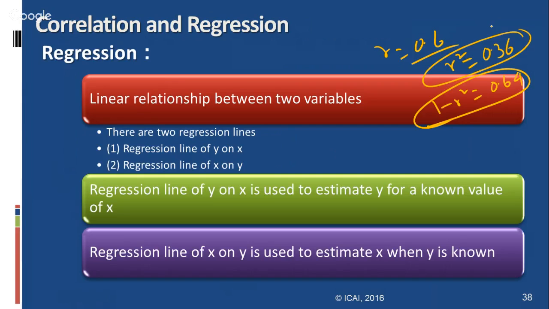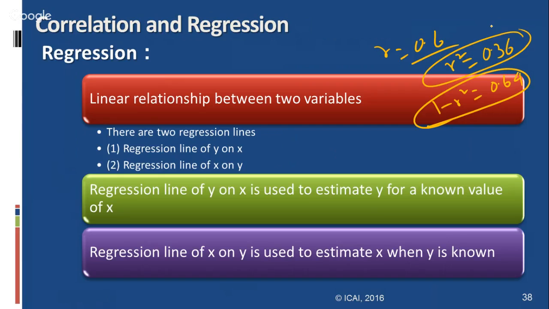And further, if two lines coincide or are identical, the condition is R equal to +1 or R equal to -1. If R equals -1 or +1, then the two regression lines coincide. And if the correlation between the two variables under discussion, R, equals 0, the two regression lines are perpendicular to each other. These are the conditions when using the two regression formulas.